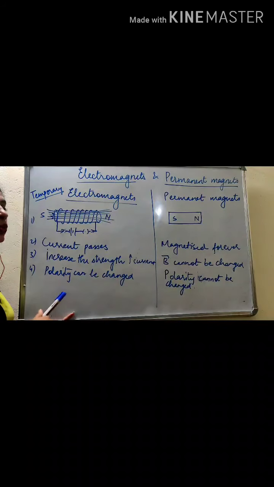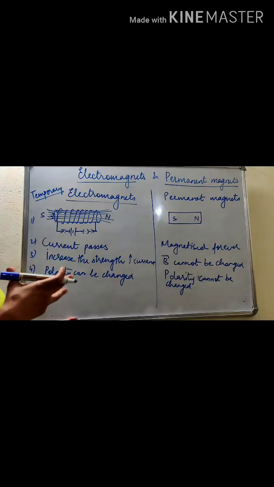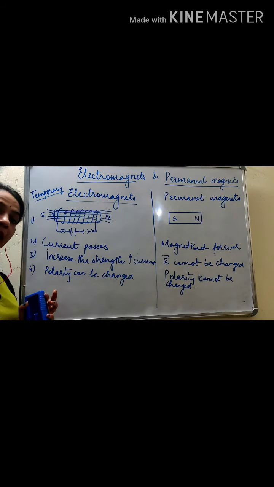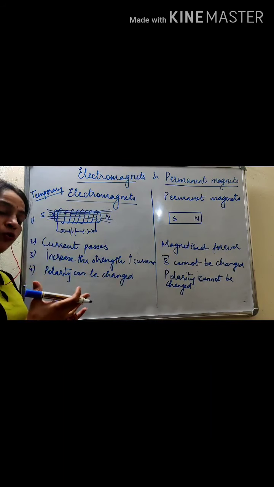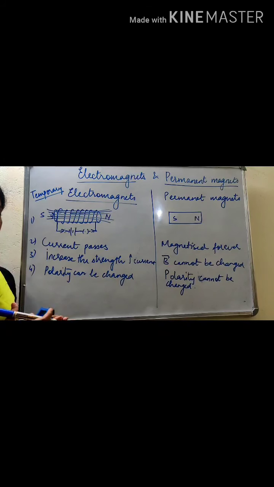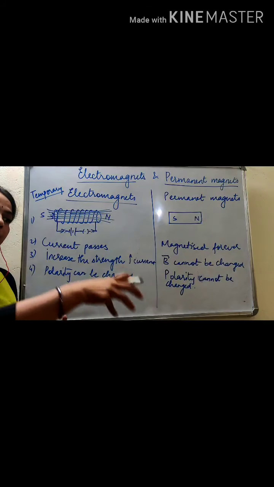Now what are the uses of electromagnets? Electromagnets are used in big cranes. They are attached to the arm of the crane for separating iron pieces from electronic trash.